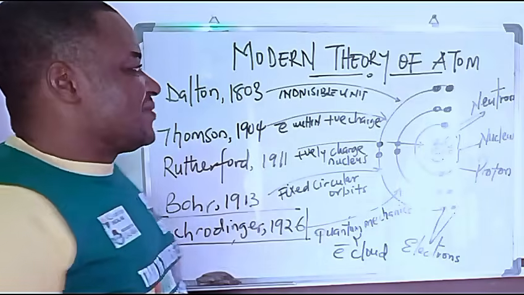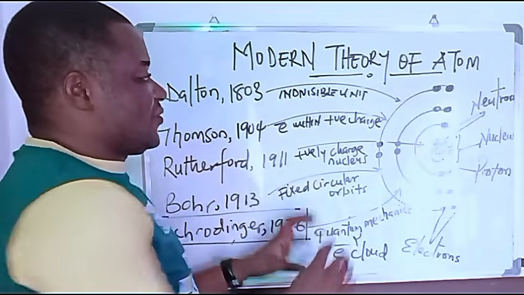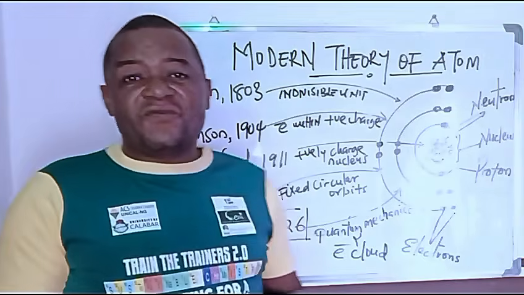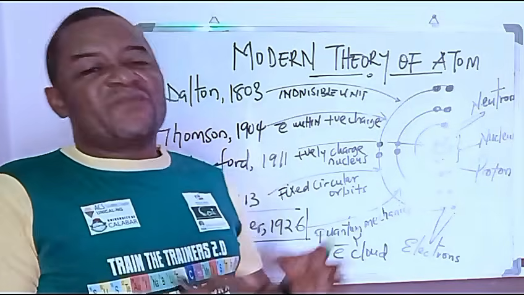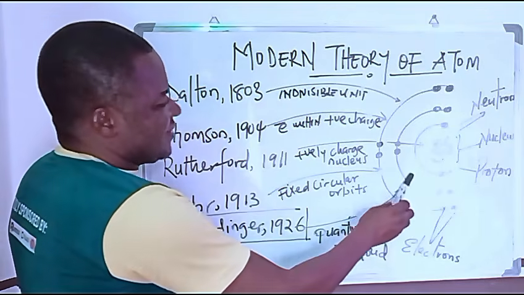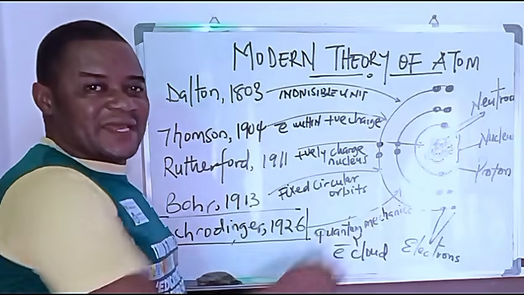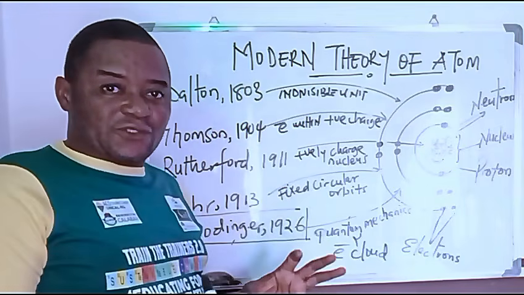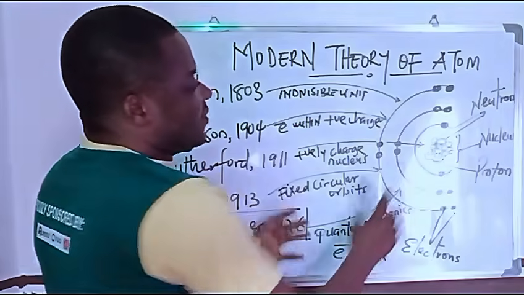Now, do you know that generally an atom is made up of electrons, neutrons, protons, and even orbits? When you take a look at this diagram, it explains how a typical atom will look.